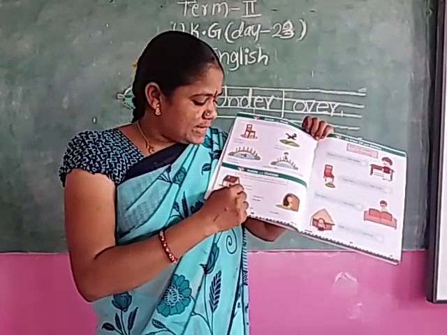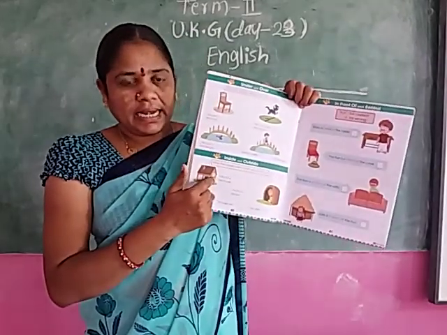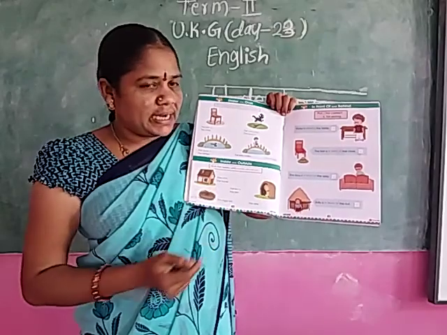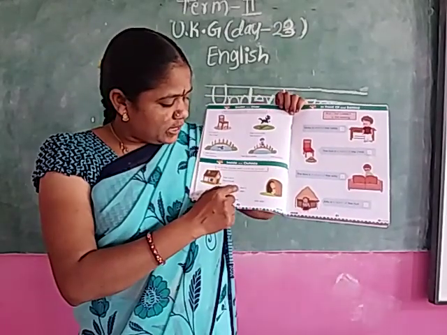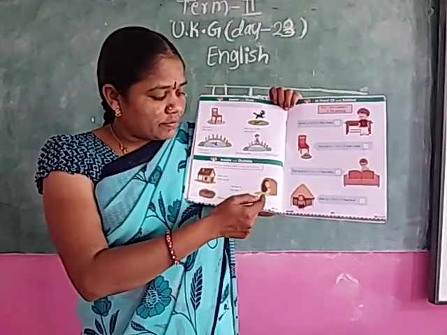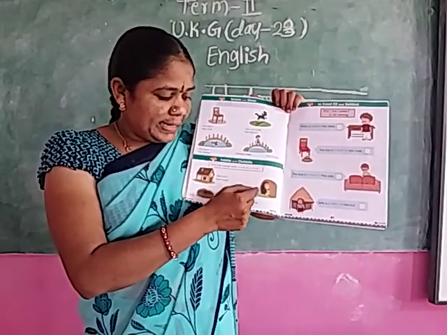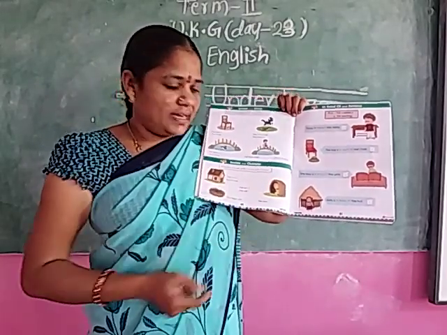Next, fill in the blanks with inside or outside. The cat is dash a house. Where is the cat? Inside or outside? Inside. You write down I-N-S-I-D-E. Inside. Here. The lion is dash a den. Where is the lion? Inside or outside? Inside. I-N-S-I-D-E. Inside.